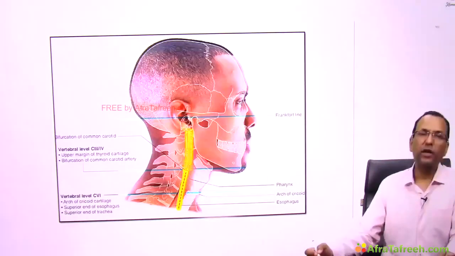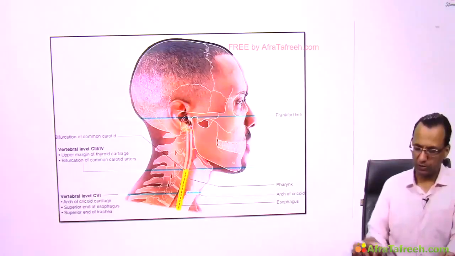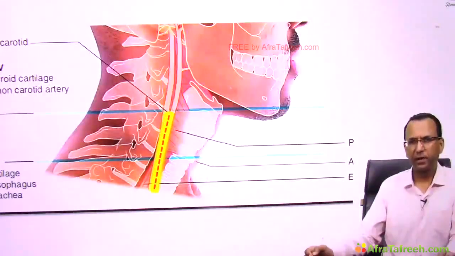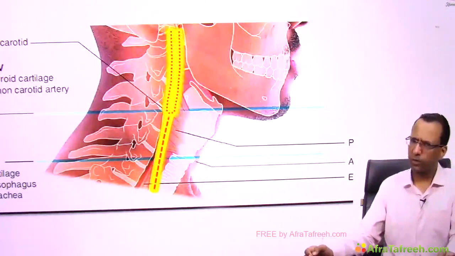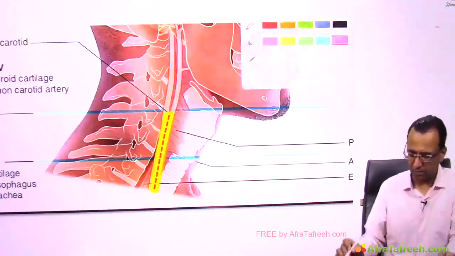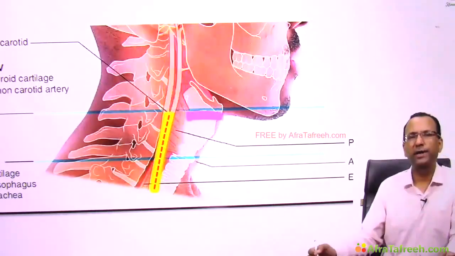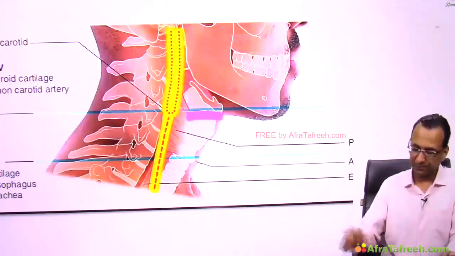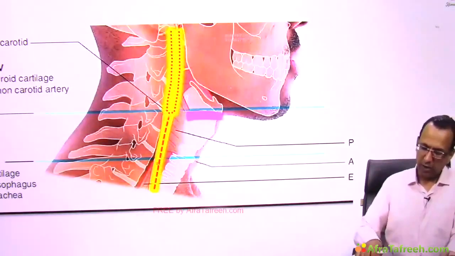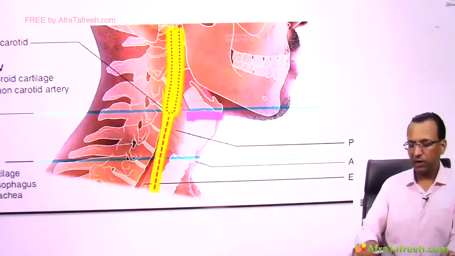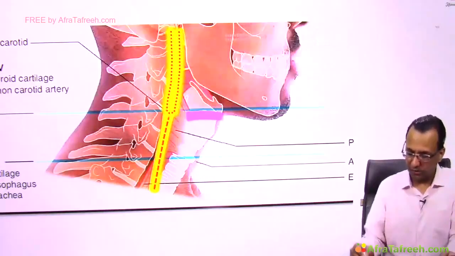This is the common carotid artery bifurcating into two branches. Tell me where. I think that is the superior border of the lamina of the thyroid cartilage of the larynx. Correct. The common carotid artery bifurcates into two branches at the superior border of the lamina of the thyroid cartilage of the larynx. Now this is the thyroid cartilage, then this must be cricoid.